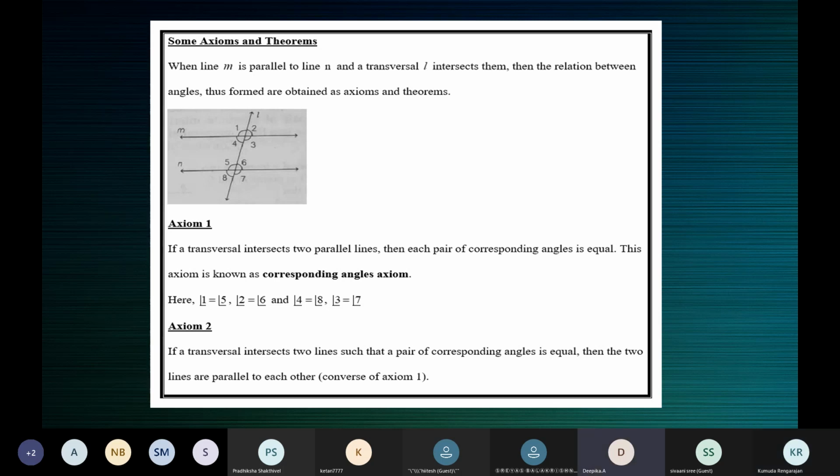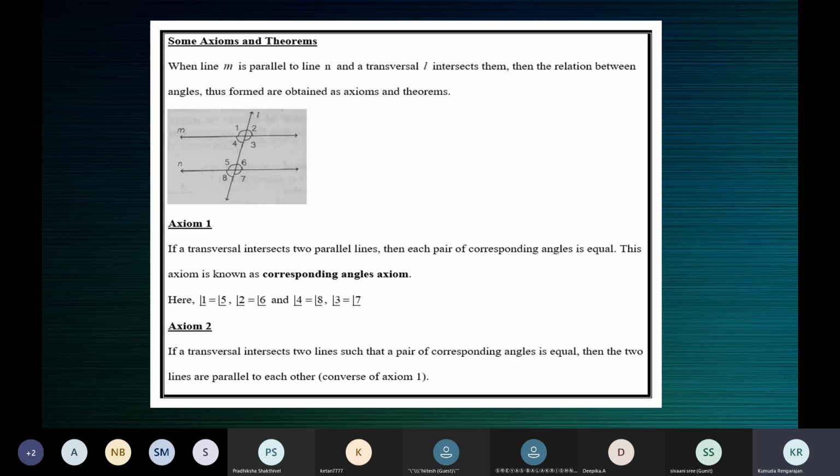When two parallel lines are intersected by a transversal, then each pair of corresponding angles is equal. Because we say each pair, we say is equal. Each pair, one pair, each pair. Then each pair of corresponding angles is equal. This axiom is known as the corresponding angles axiom.